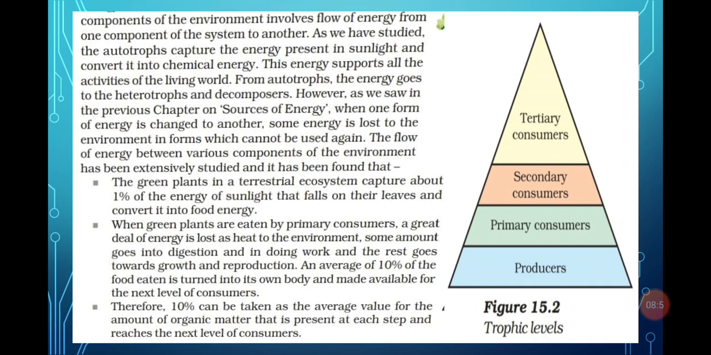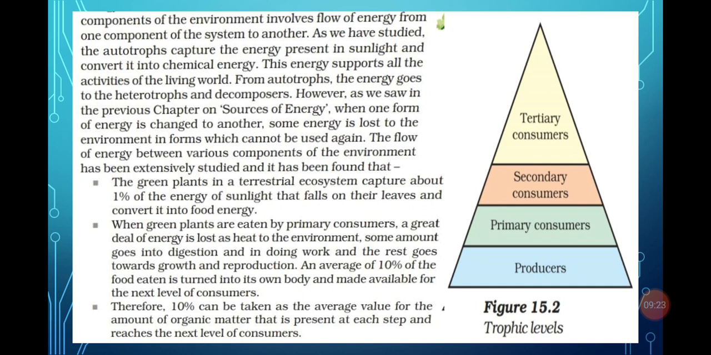Next point: from the various components we have discussed, we have reached various points. So what are these points? The first point is that the green plants in a terrestrial ecosystem capture about 1% of the energy of the sun that falls on their leaves and convert it into food. This means plants only convert 1% of the energy that they get from the sun.